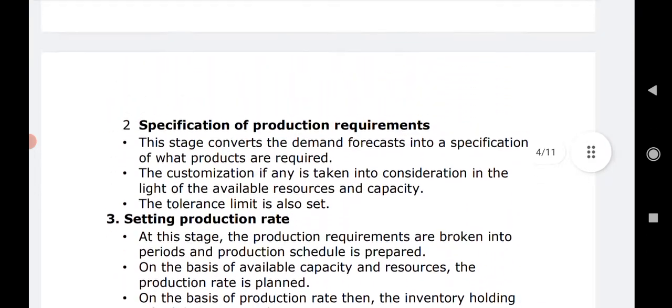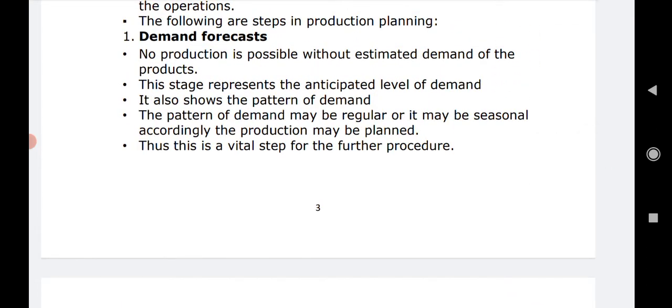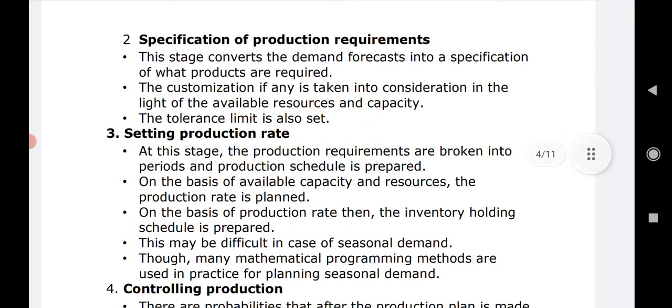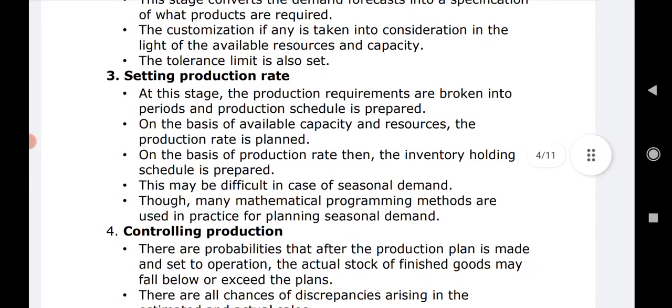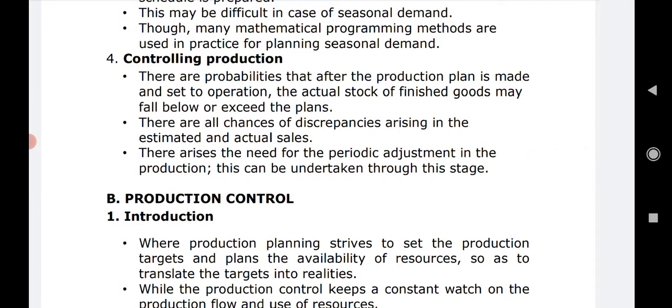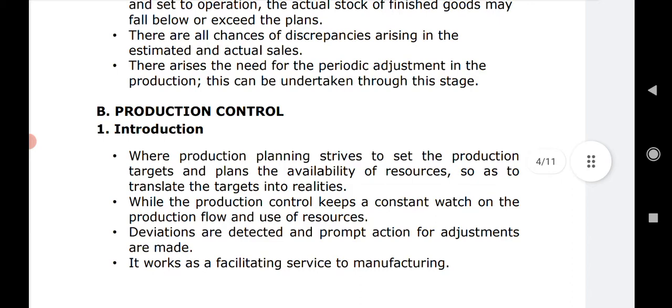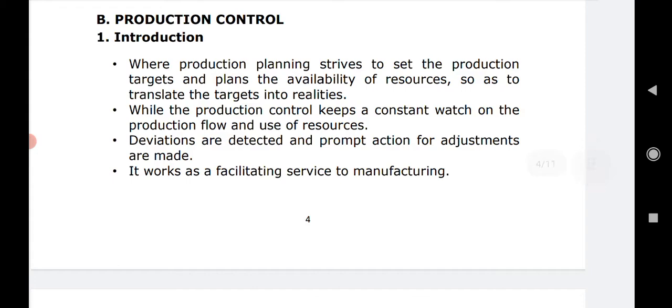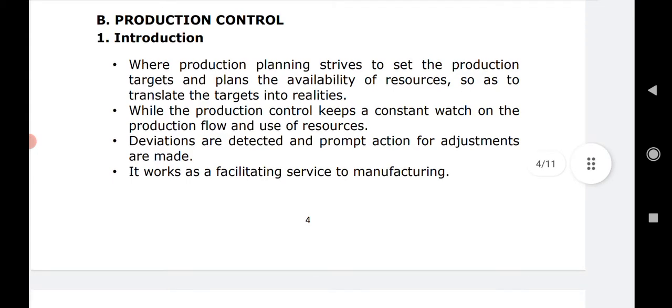So if we are just going to brief it, what is the series of production planning activities and how it is taken up, then at the first stage it is the demand forecast that we need to do. At the second stage we make the specifications regarding the production requirement. At the third stage we set the production rate, and at the fourth stage what we do is take up controlling production, right? So here we are ending the basic idea of what is production planning, under which we have tried to understand what production planning is. We have seen the objectives, we have seen the importance, and what the general series of performing production planning is that we have checked out.